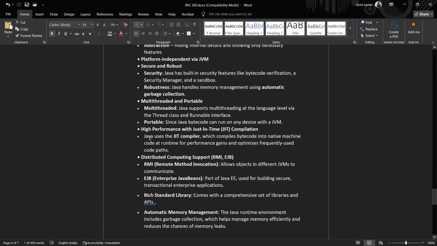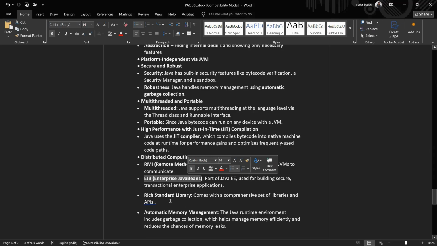High performance comes from JIT, Java's just-in-time compilation. Once code is compiled, it runs on different platforms in the blink of an eye. In distributed computing, RMI, remote method invocation, allows objects in different JVMs to communicate. EJB, Enterprise Java Beans, is part of Java EE, used for building secure and transactional enterprise applications.